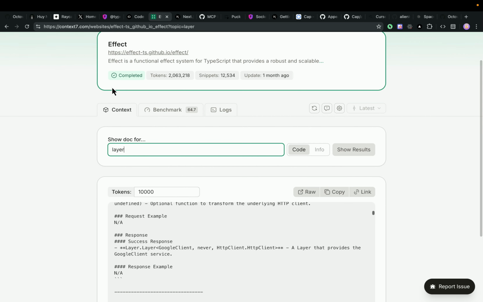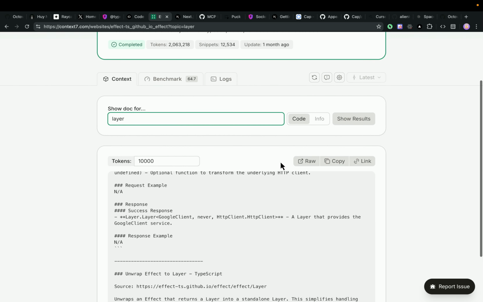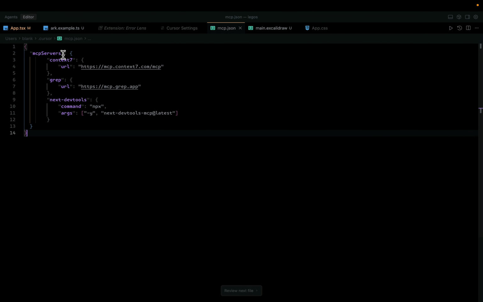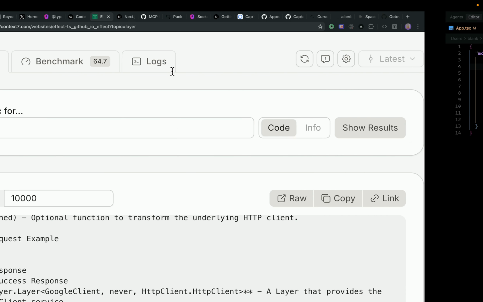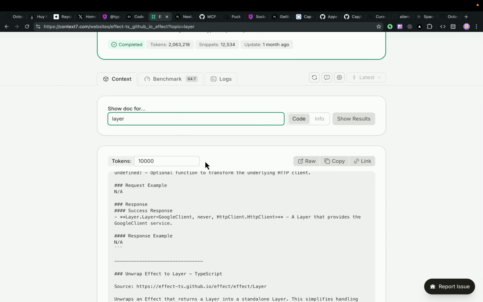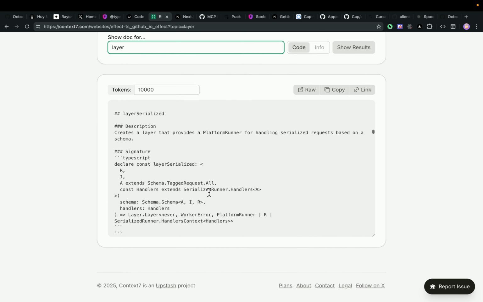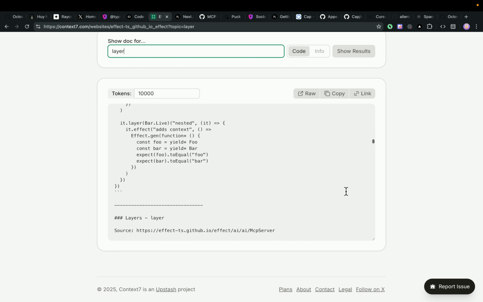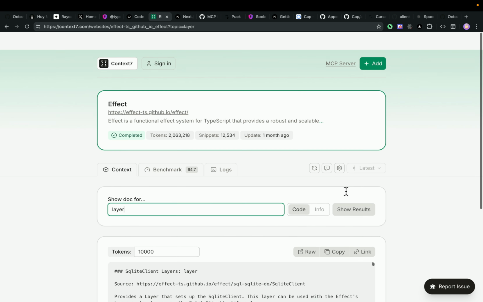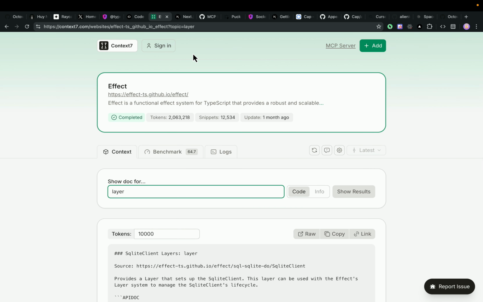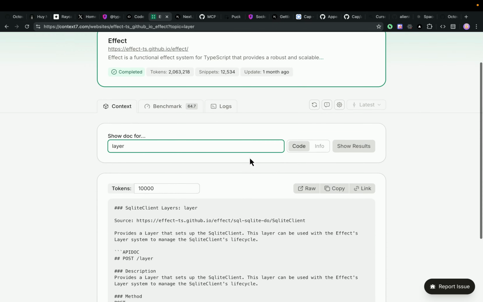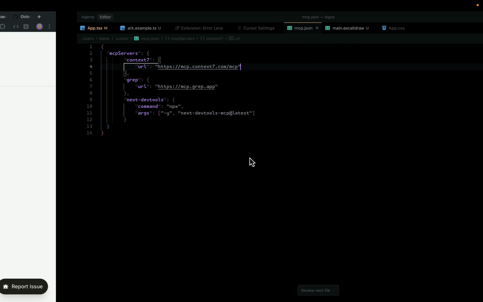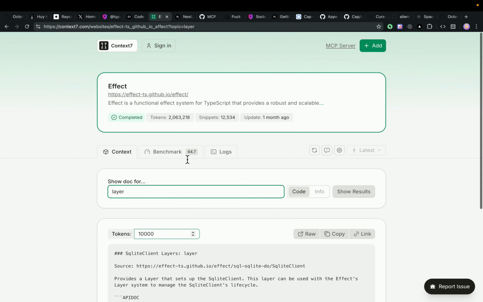Context 7 is also like a documentation tool, so you could use its MCP server as well and ask something like this, and you can just see that, hey, these are the documentations of the MCP, and it just allows you to use that tool here to basically allow your LLM to look at the documentation. Most of the time a lot of LLMs could do it now, like using Cursor or something like that, but it's just a good way of having an MCP tool that allows you to do it.